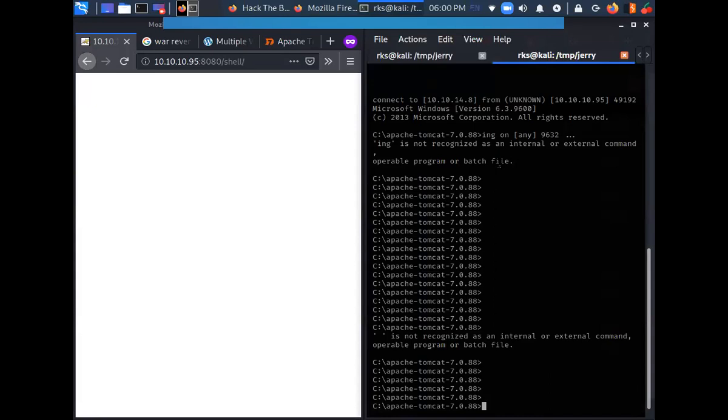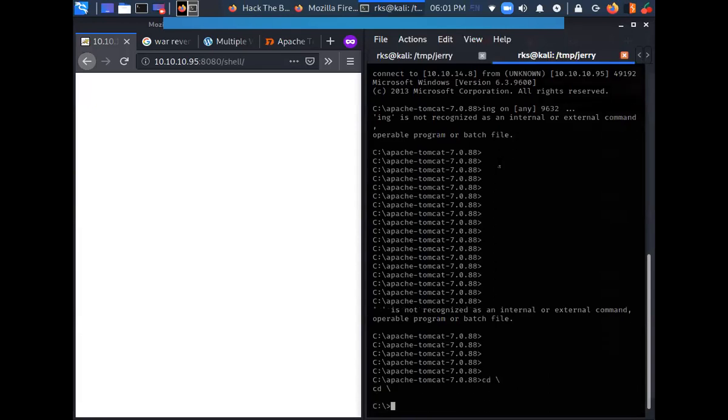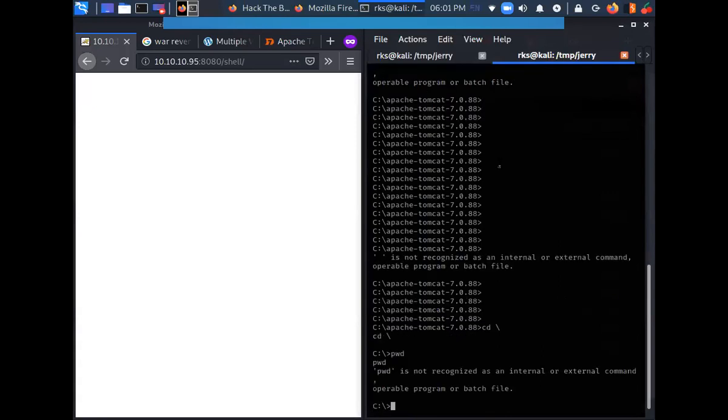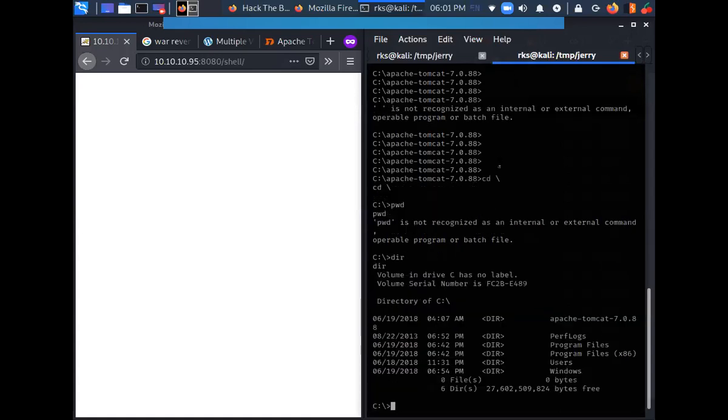Now tell me, how can I escalate my privileges here? First, you have to go to the users directory. No, first you have to check who am I or pwd. No, pwd will not work here, this is a Windows operating system. So dir. First, we have to say get uid, user ID.